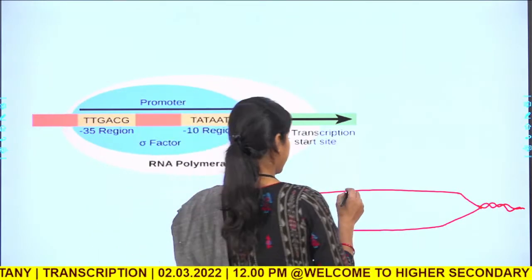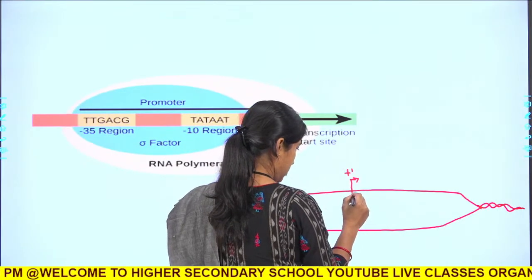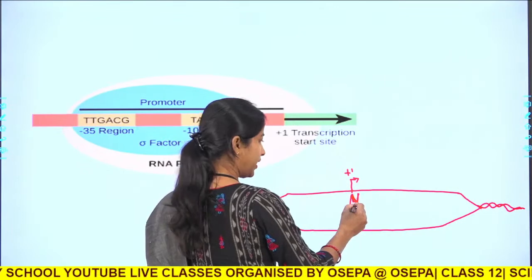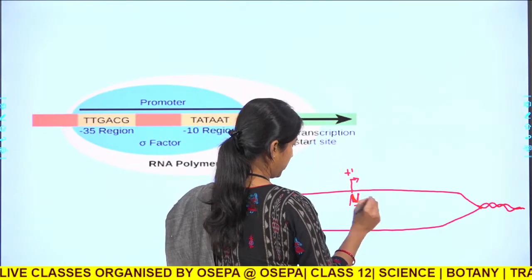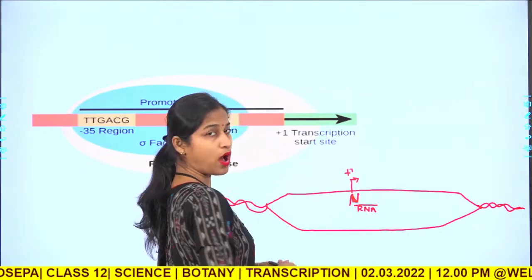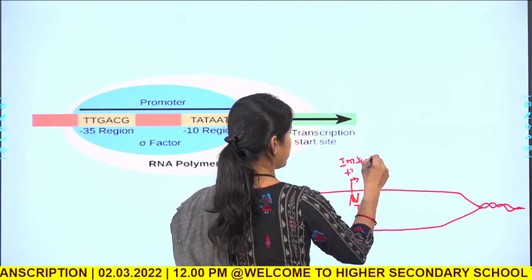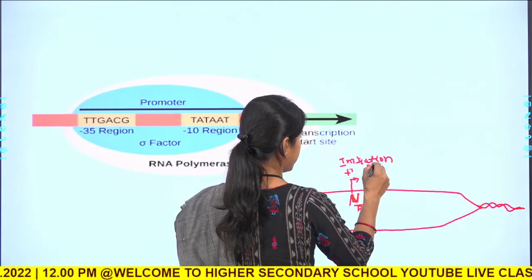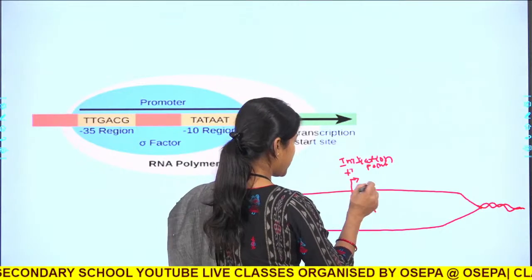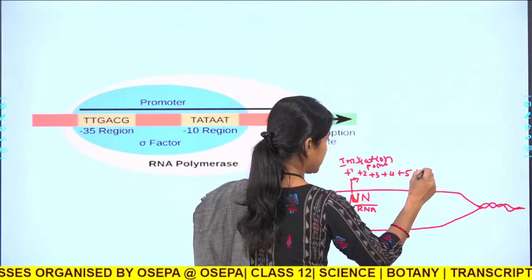Now, what happens? There is a first point from where the new nitrogenous base of the RNA molecule has to be added, and this point is called the +1 initiation point. From here onwards, when the next nucleotide is added, it will be considered +2, then +3, +4, +5, +6 likewise.